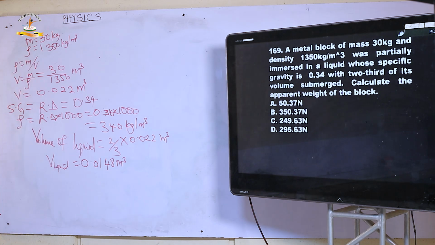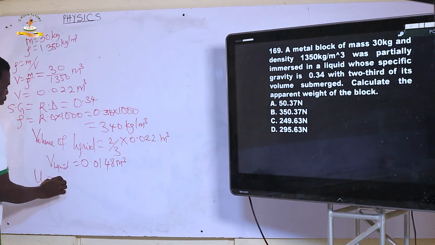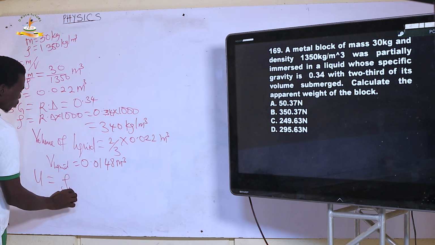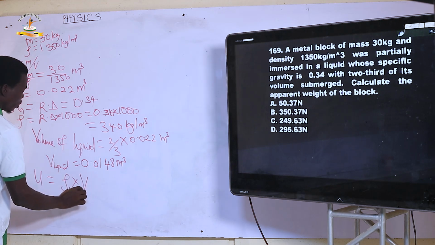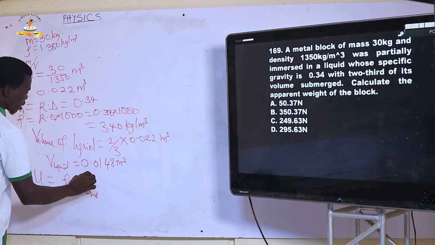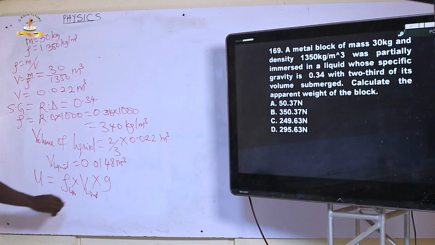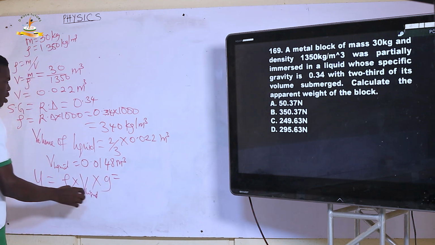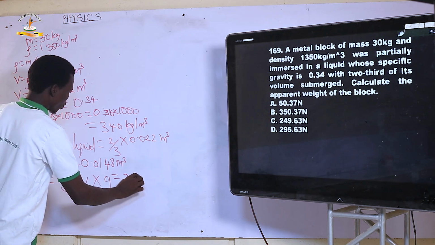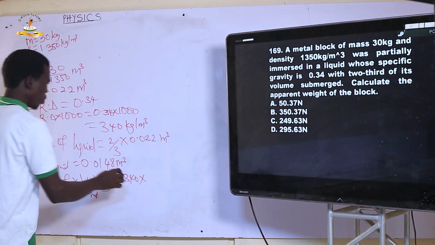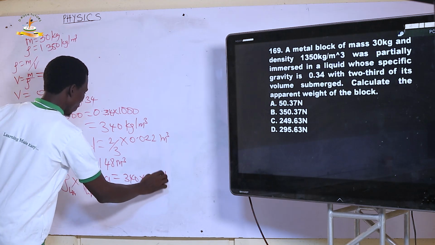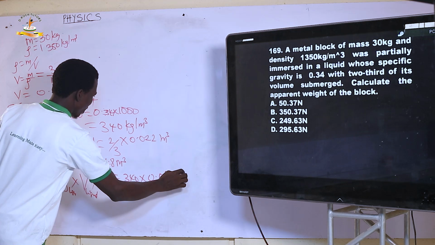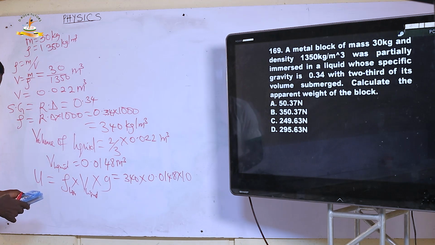We convert this volume to mass, and to upthrust. Upthrust equals rho of liquid times volume of liquid times gravity, that's rho Vg, which is the density, 340, multiplied by the volume, 0.0148, multiplied by 10. And let's do this.